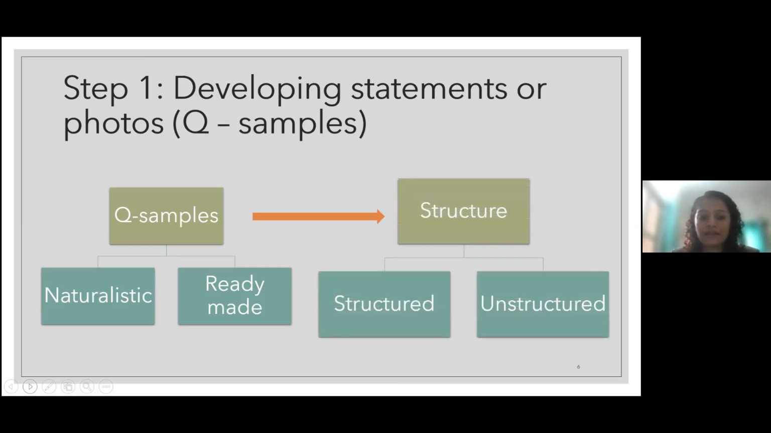Q samples can also be structured or unstructured. Structured are the ones designed for a research purpose, that are more relevant to the research topic, and unstructured are the ones that are randomly chosen.